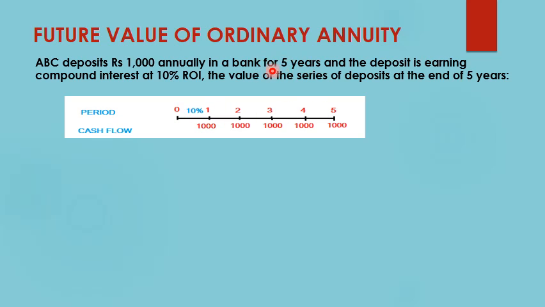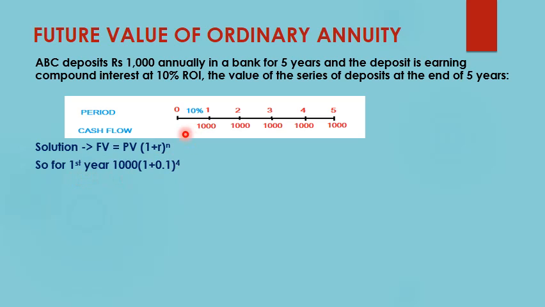Since it is a deposit, the investment is done for 5 years. How much is the amount deposited? Rupees 1000 annually. So rupees 1000 at the end of the first year, rupees 1000 at the end of the second year, and so on. The rate of interest given is 10%. Now one way to solve this numerical is using the formula of future value, that is, future value is equal to present value in the bracket 1 plus r raised to the power n.